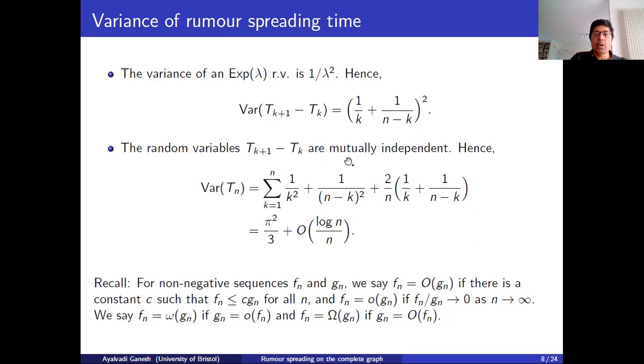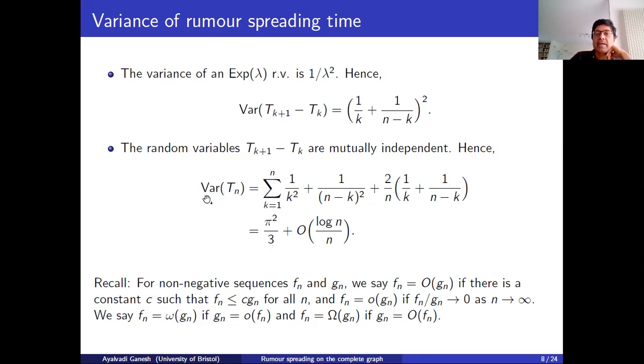Okay, and now we are going to use the fact that if you have a sum of independent random variables, then the variance of the sum is the sum of the variances. You only need pairwise independence, not full mutual independence, but anyway, we have that. So let me remind you again, the variance of the sum is the sum of the variances for independent random variables.